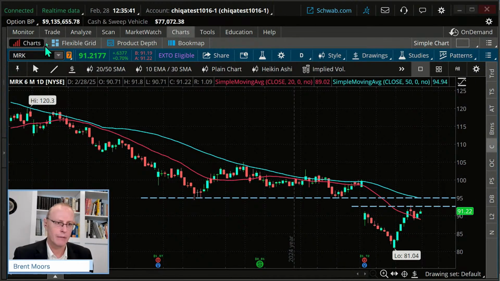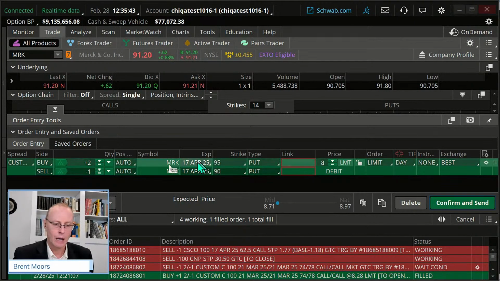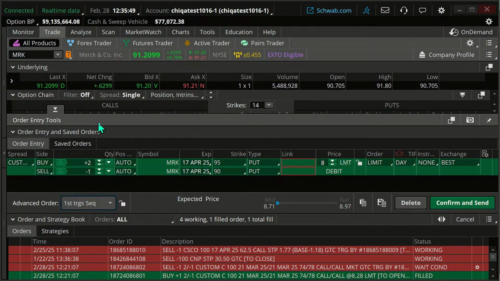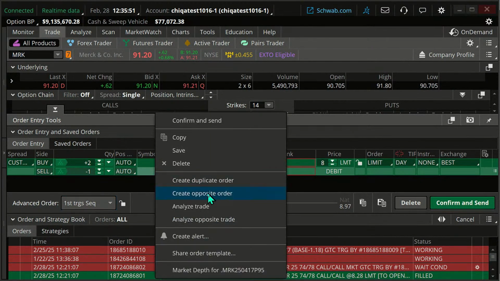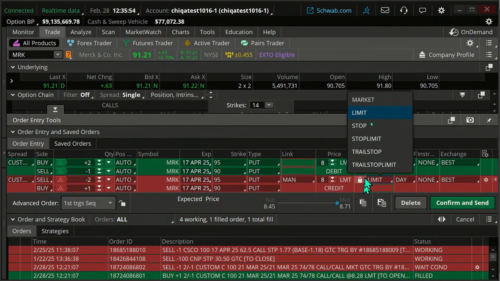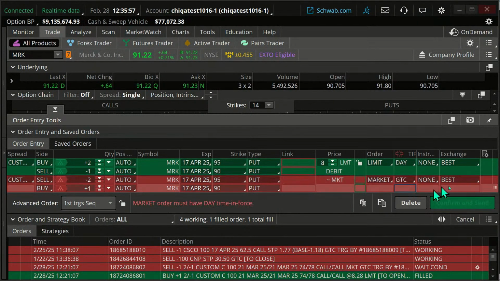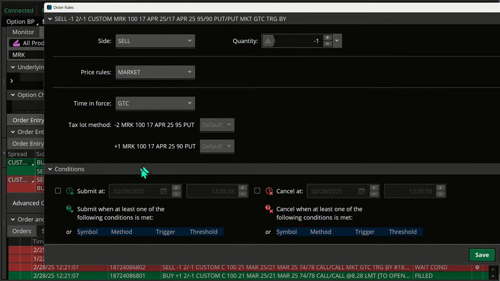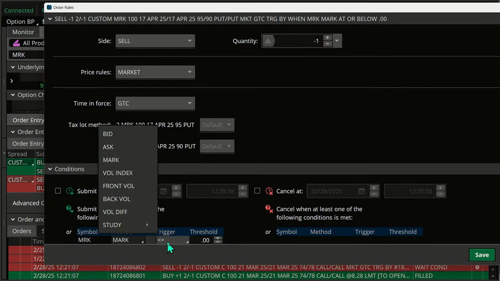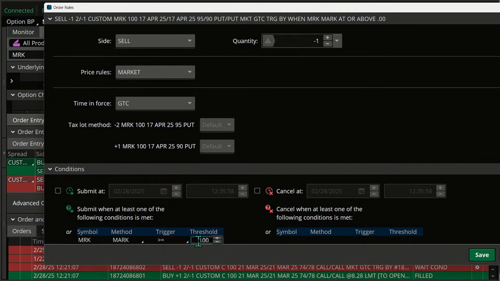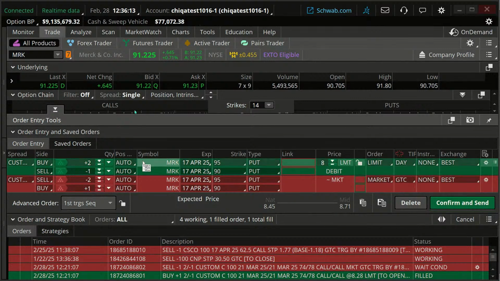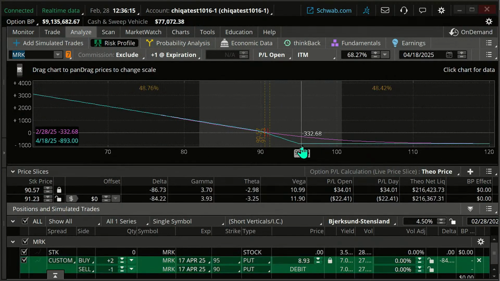So let's look at that. Let me go here. I'm just going to create an opposite order. I'm going to right click on this, create an opposite order, to get out, and make that good till canceled. And we're going to say if Merck marks greater than or equal to, and we gave it a little wiggle room there, 95, then we're going to look to get out of that trade. Now, just as a reminder, if it goes to 95, which is not a great situation, that's right here.